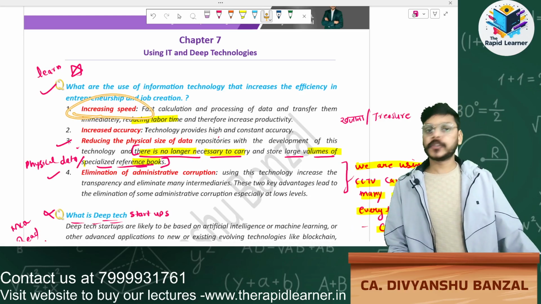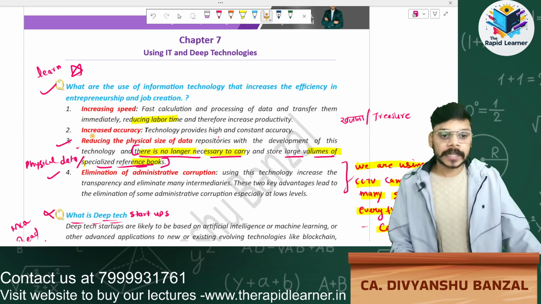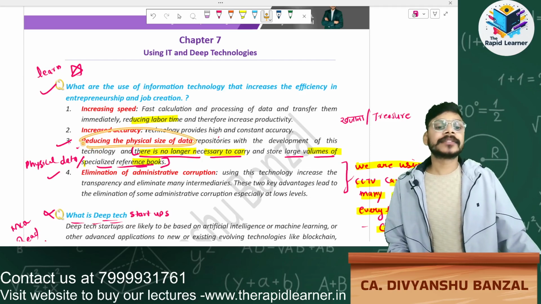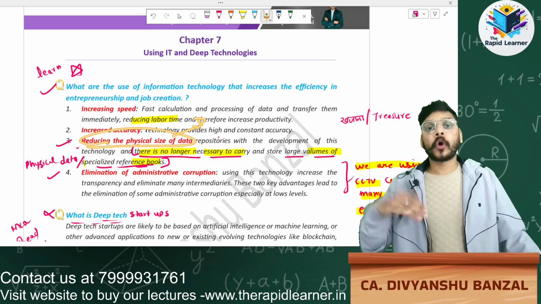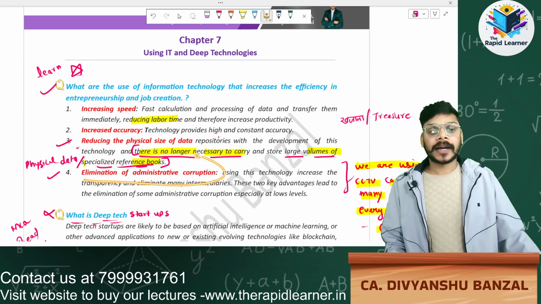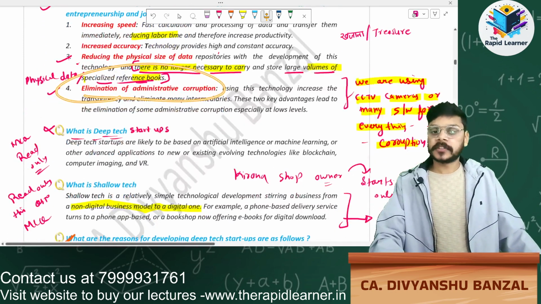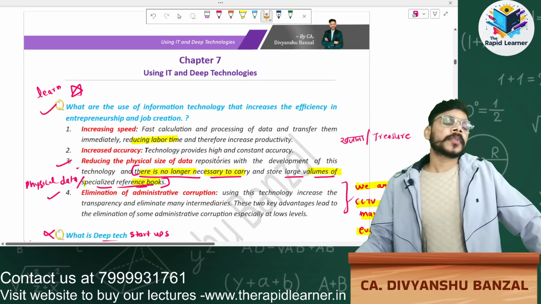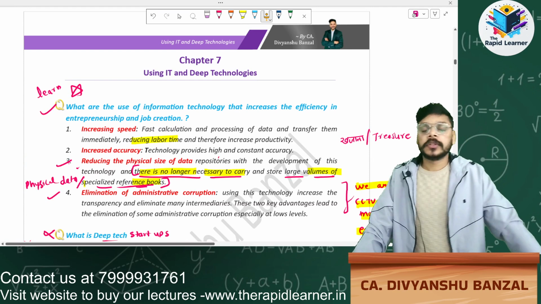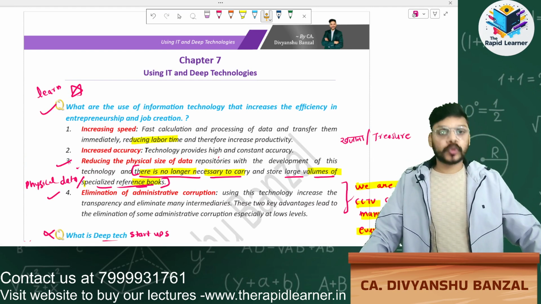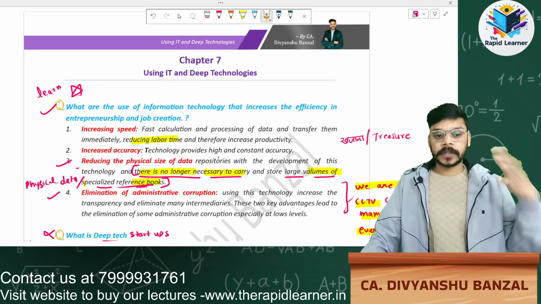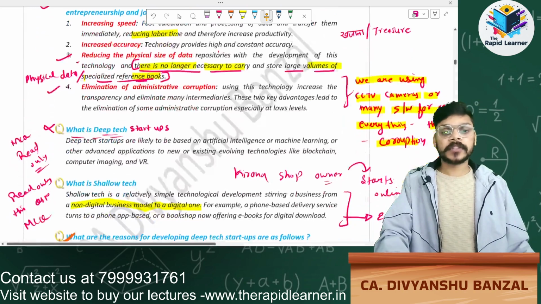First one is increasing the speed, we can enhance the speed. Second one is increased accuracy. Reducing the physical size of data, because we are storing everything online. Last one is eliminating administrative corruption. Okay, what are the uses of information technology? Simple: increasing speed, increasing accuracy, reducing physical size of data, and last one, eliminating administrative corruption.